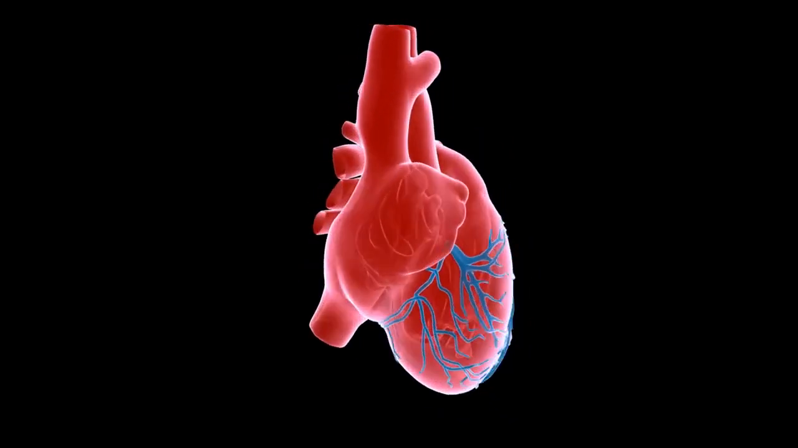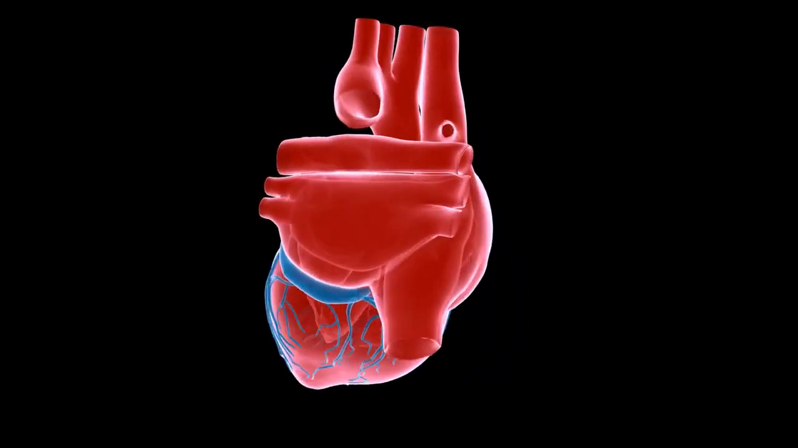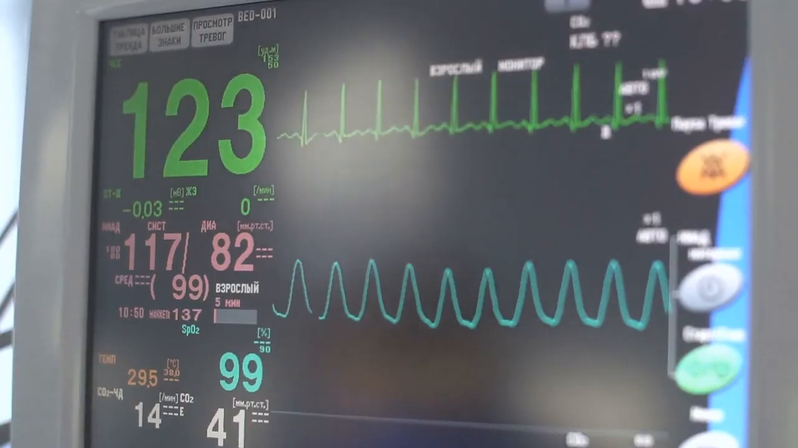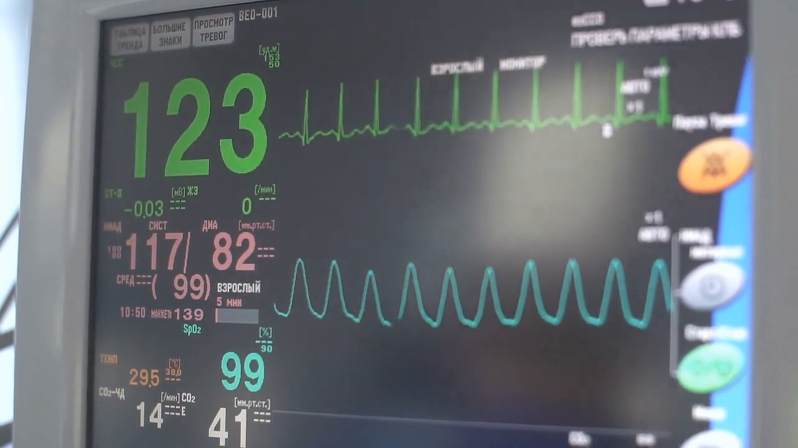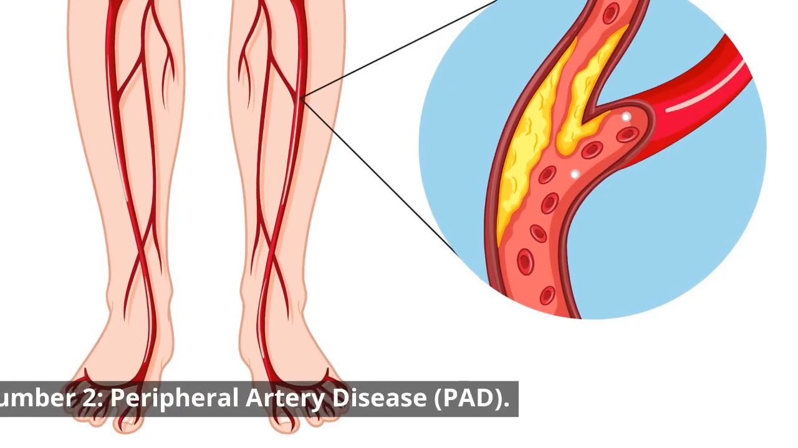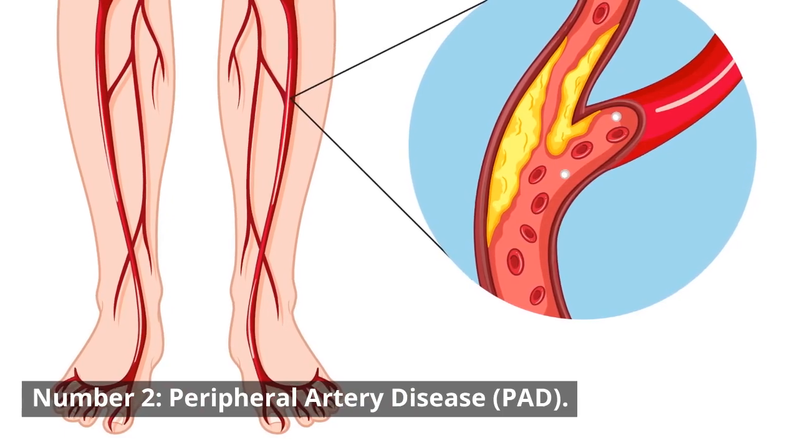In dilated cardiomyopathy, the heart chambers become enlarged and weakened, resulting in a reduced pumping ability. This can lead to symptoms such as fatigue, shortness of breath, fluid retention, and an irregular heartbeat. Number 2. Peripheral artery disease (PAD).